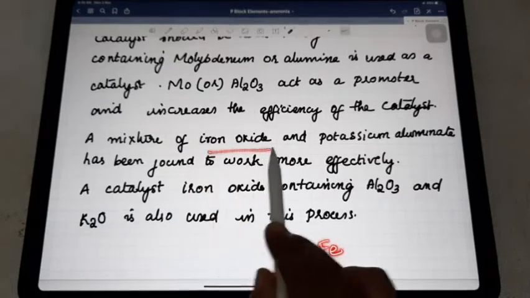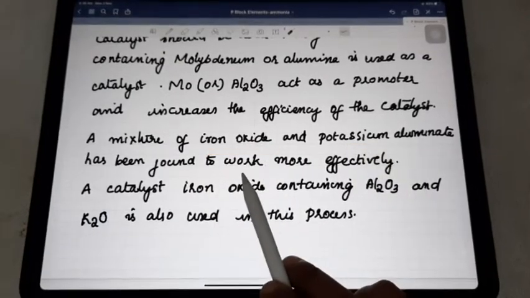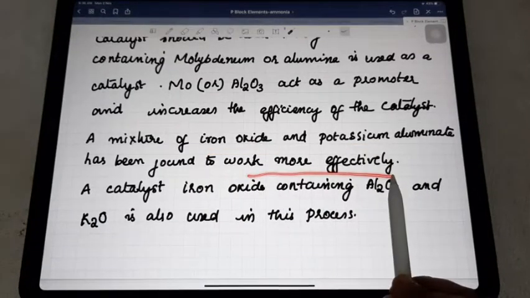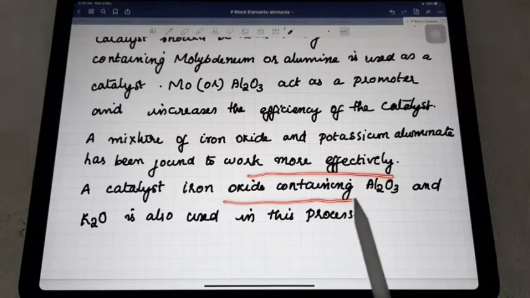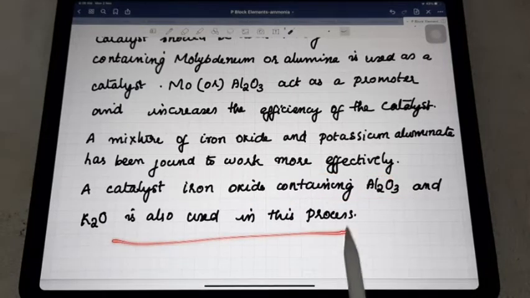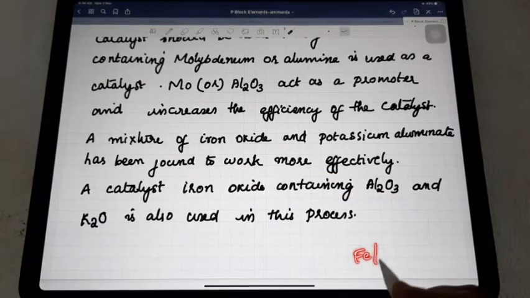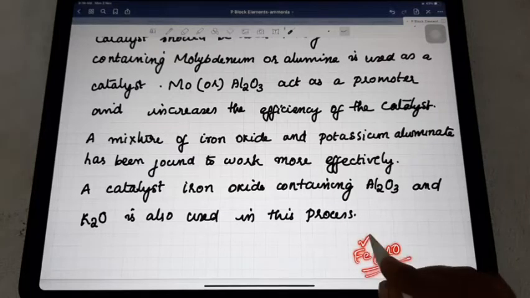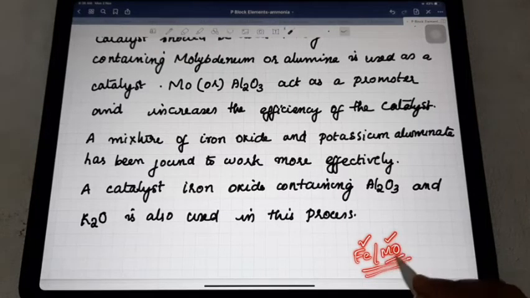The mixture of iron oxide and potassium aluminate is also used to work more effectively. Mainly we use an iron-molybdenum mixture. So iron is the catalyst, molybdenum is the promoter, and the promoter's role is to increase the efficiency of the catalyst.